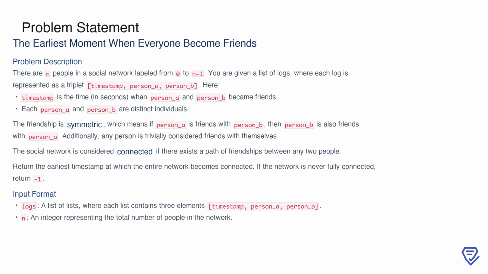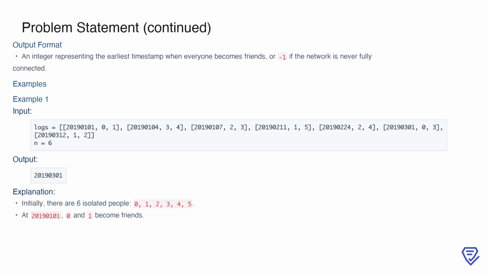The input includes the list of logs and the integer n, representing the total number of people. The output of the problem is a single integer, representing the earliest timestamp when everyone in the network becomes connected. If the network is never fully connected, the output should be -1. To clarify this further, let's look at an example.